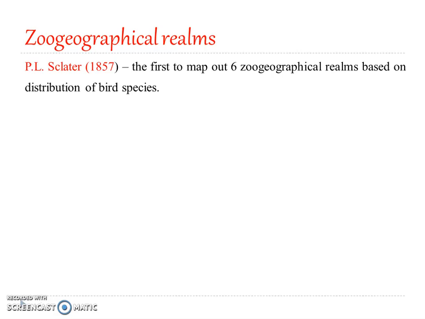And the first such successful attempt was made by Dr. P.L. Sclater in 1857. Dr. P.L. Sclater was the first to map out 6 zoogeographical regions based on the actual distribution of bird species.